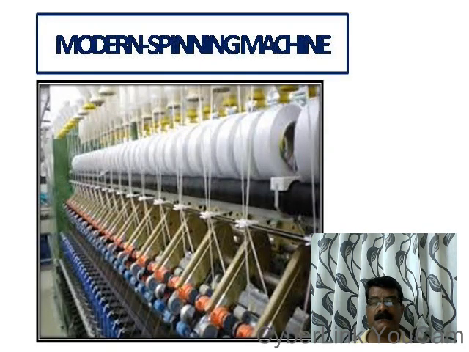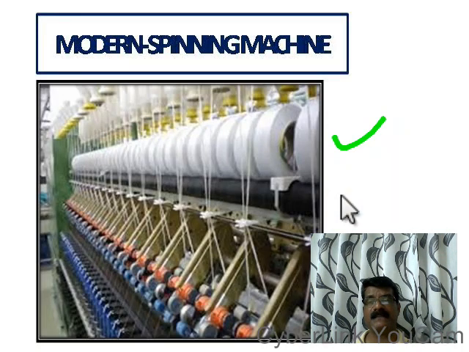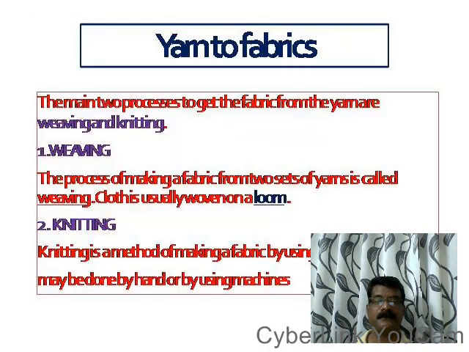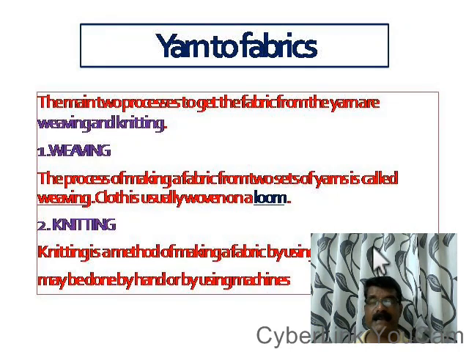But if you use takli or charkha, it will take a lot of time for making yarns. That's why nowadays the modern device is used. The modern device used for spinning is the spinning machine. See, this is the spinning machine. Spinning machine can spin and produce yarns within a short period of time. A large amount of yarns can be produced, so that we can save the time as well as the labor by using the modern device called the spinning machine. So, by spinning we made yarn.